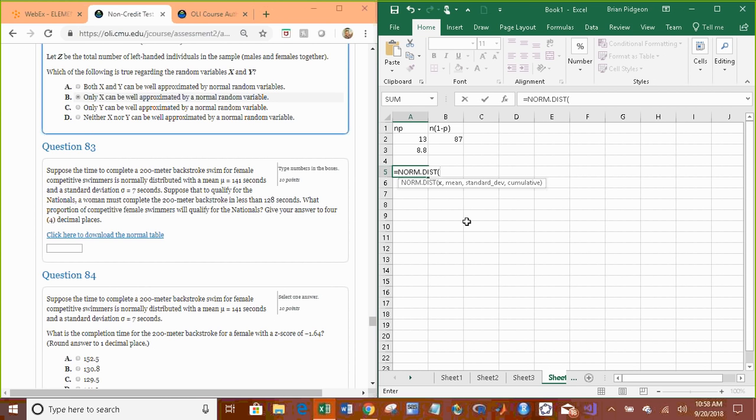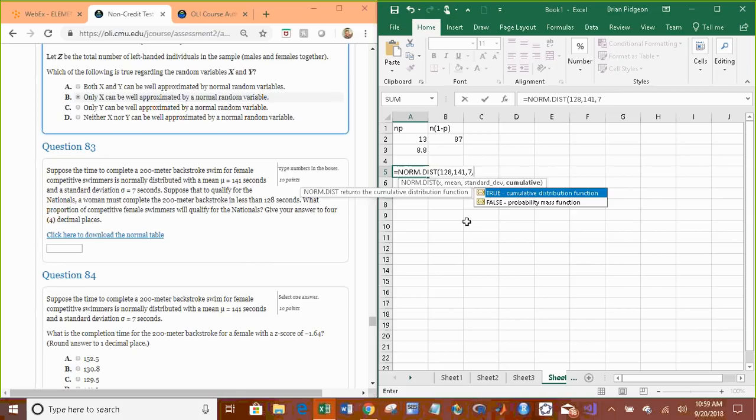That is not true with binomial. Binomial is a discrete random variable, discrete distribution, so the inequality matters. With continuous, like normal, it does not matter. So because it's less than 128, we're going to type 128. The mean is 141. The standard deviation is 7.